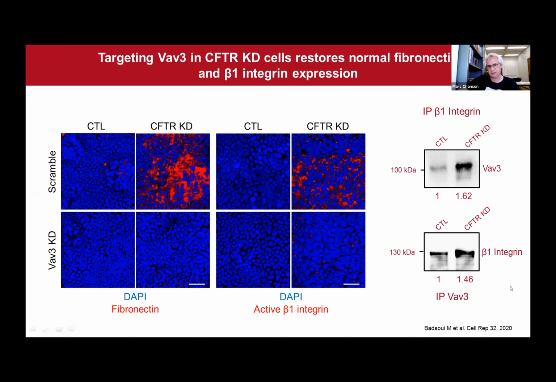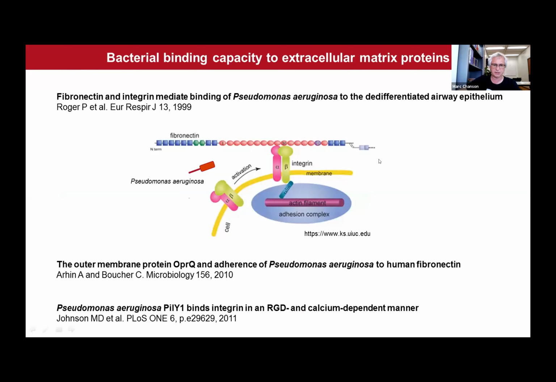So these data are interesting, but what could be the consequence of these observations in the context of cystic fibrosis? It's worth reminding that for some bacteria, like Staphylococcus aureus, it's known already for more than 40 years that bacteria have the capacity to bind to extracellular matrix proteins.